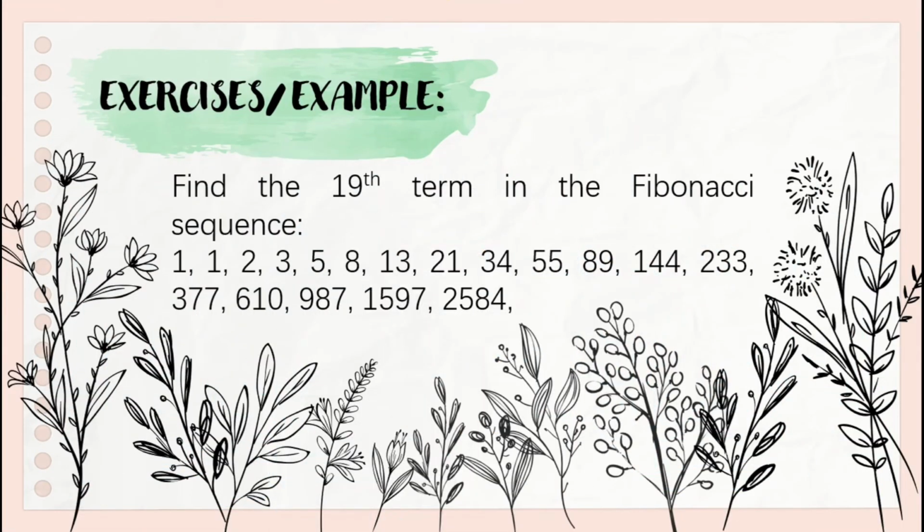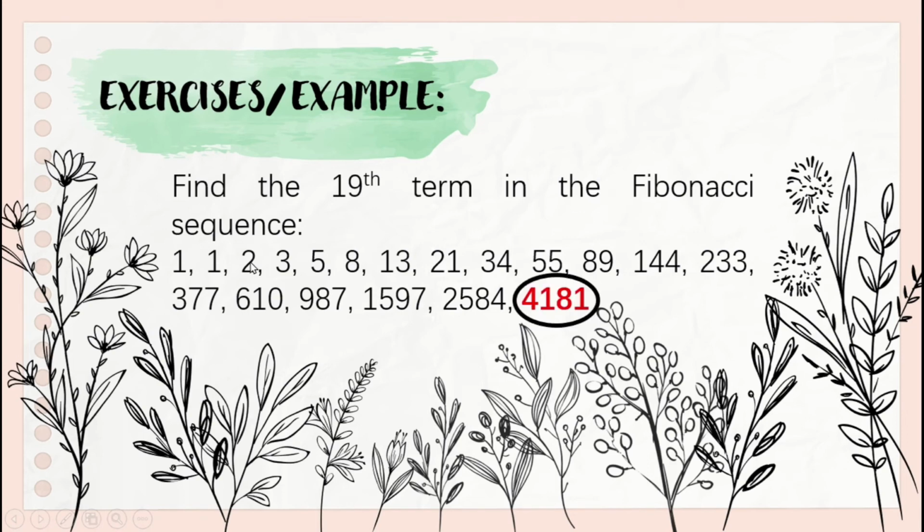Let's have an exercise. Find the 19th term in the Fibonacci sequence. As I said earlier, to get the next term in the sequence, add the two previous terms. 1 plus 1 equals 2, 1 plus 2 equals 3, 2 plus 3 equals 5. So you just need to add the two previous terms to get the next term.